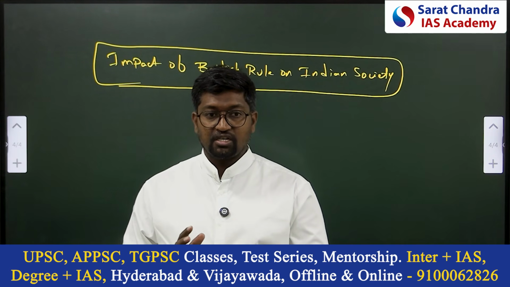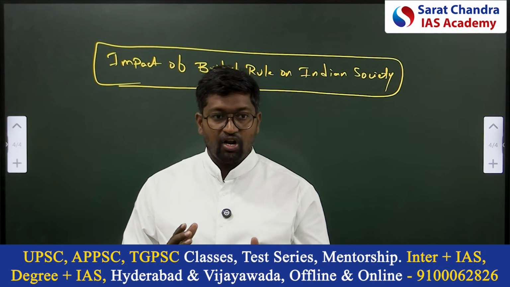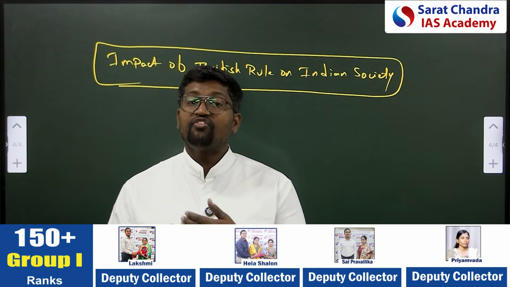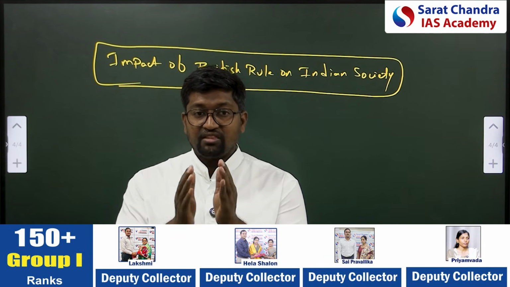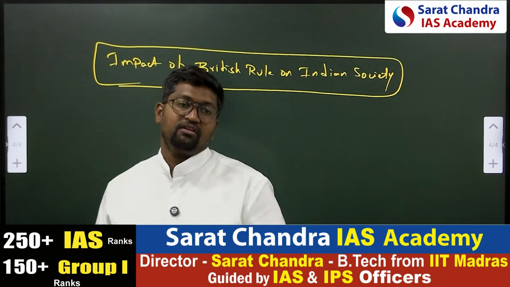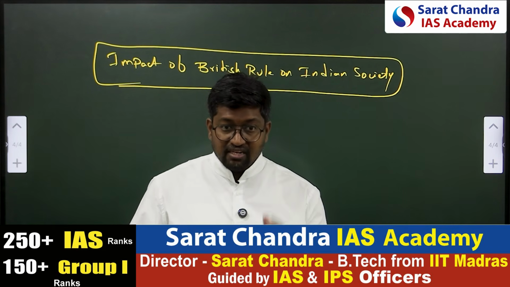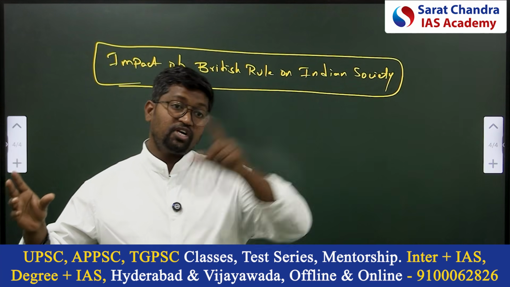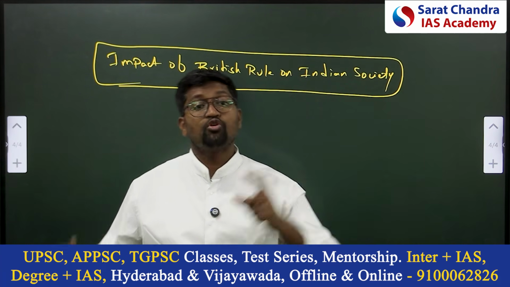Britishers thought that if India became a colony, they didn't want Indian products and goods to flourish. That is the reason why they stopped encouraging Indian goods, and Indian products which were exported to Western countries, they imposed so many duties.